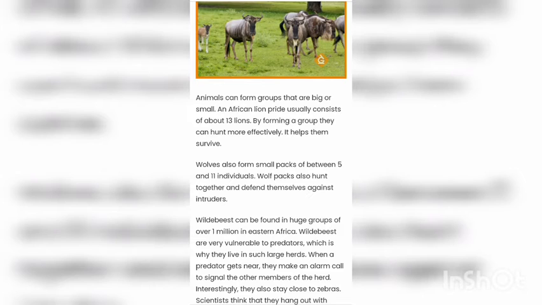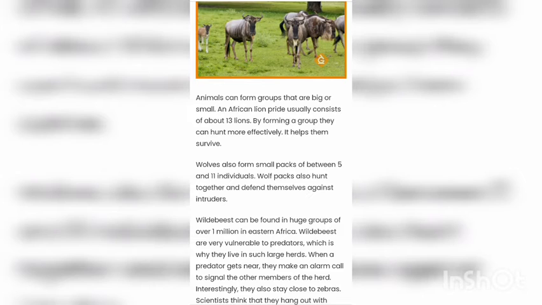Wolves also form small packs of between 5 and 11 individuals. Wolf packs also hunt together and defend themselves against intruders. Wild beasts can be found in huge groups of over 1 million in eastern Africa.